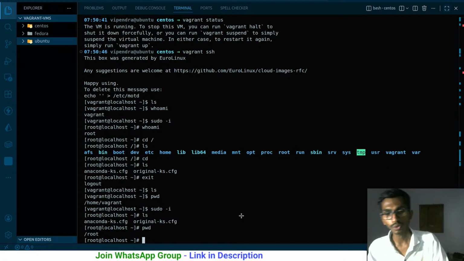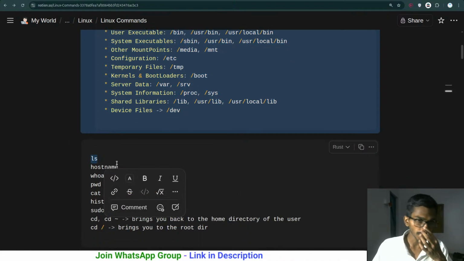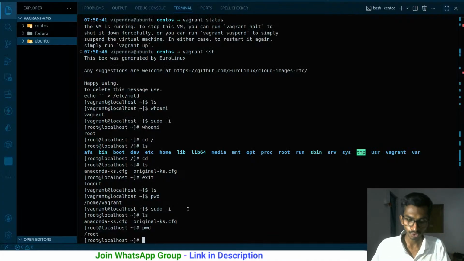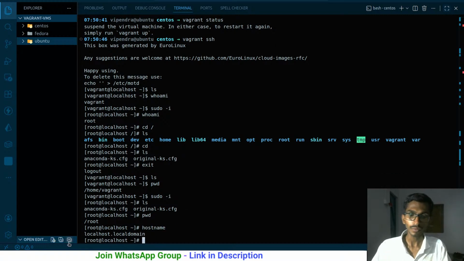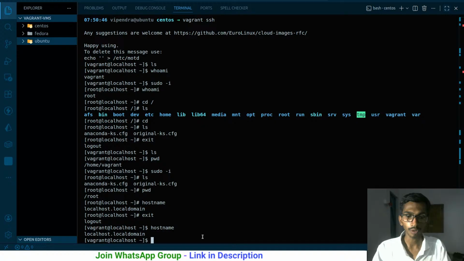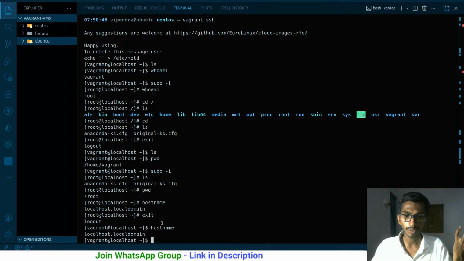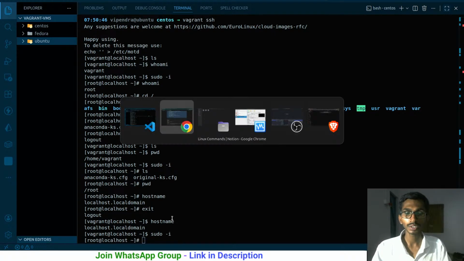By the way, let me do one thing. Once we have gone through all these things, ls is for listing the files. hostname will simply give you the host name. So the hostname is localhost.localdomain. This is the host name for the root user. Exit the root user, vagrant, and the host name for the normal user is the same. Ultimately, whether you are the root user or the normal user, the host name will always be the same for both of you. So this is what we have gone through.